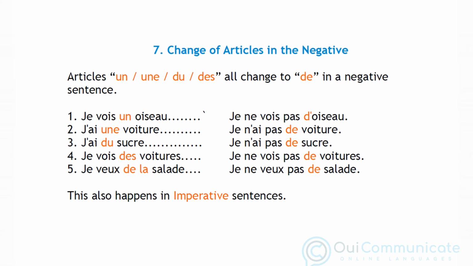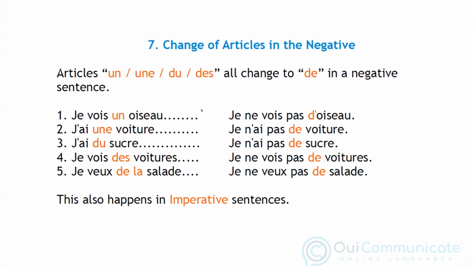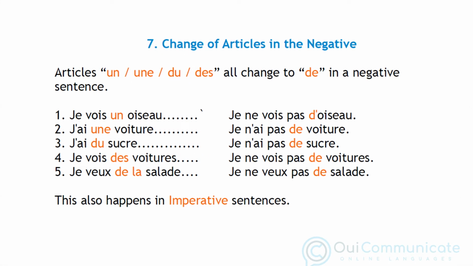The next point relates to a larger rule in French, which is that a direct object in a negative sentence goes through a change of article. As a reminder, let's look at the rule once more. Sentence number 1, je vois un oiseau, becomes je ne vois pas d'oiseau.